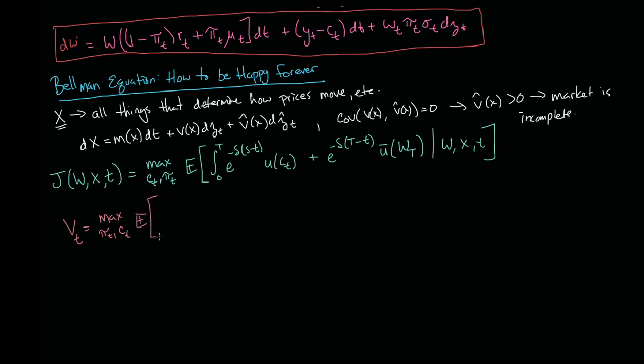We would want to find, again, the expected value of the sum from t equals 0 to big T of rho^t, where rho is our discount factor, less than 1, times the utility of c_t. And then plus again, rho^(T-t) of u bar of w_T, conditional on w, x, and t.